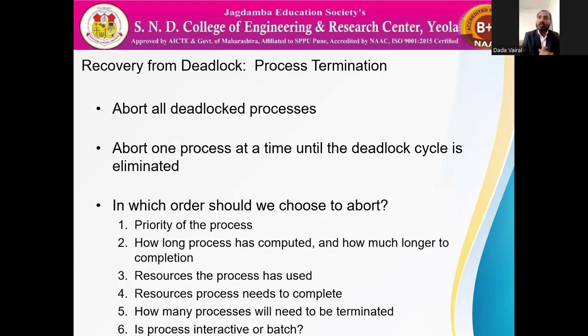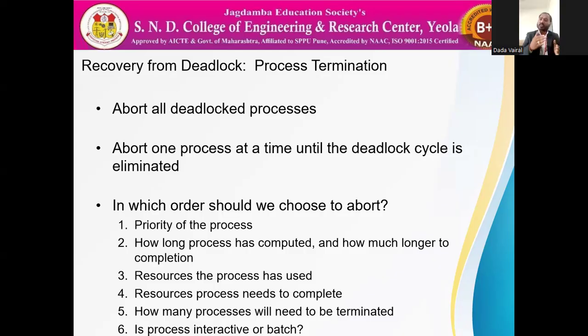Deadlock termination, or we can say deadlock recovery. The basic concept is: how can we recover from a deadlock? Two basic methods are there. First of all, process termination. In process termination, we have two choices. We can eliminate all the processes which are in the deadlock, but it is a high cost.